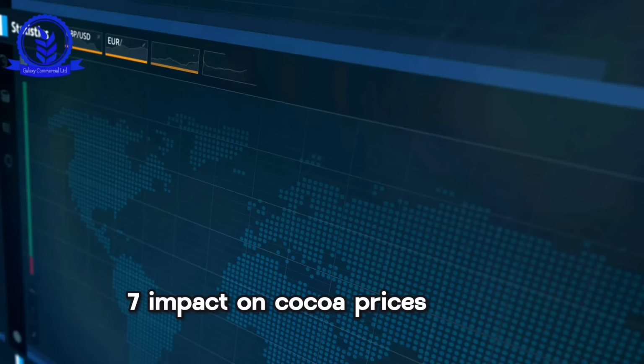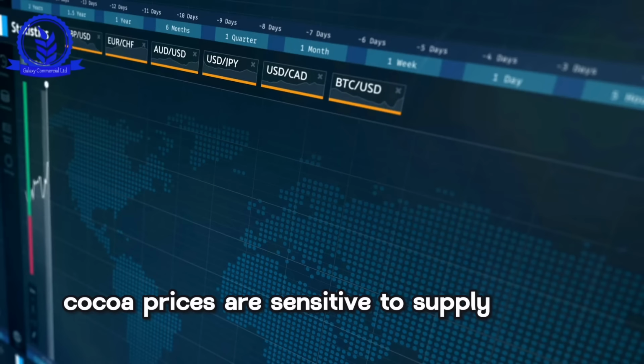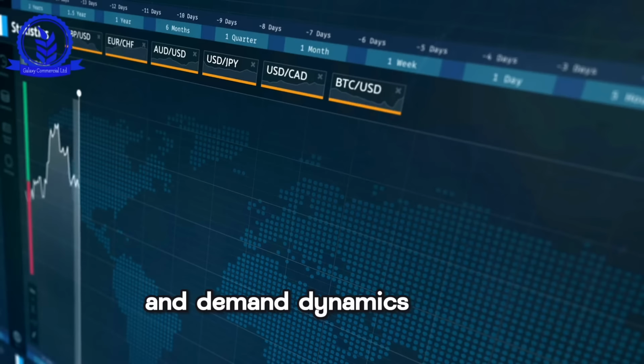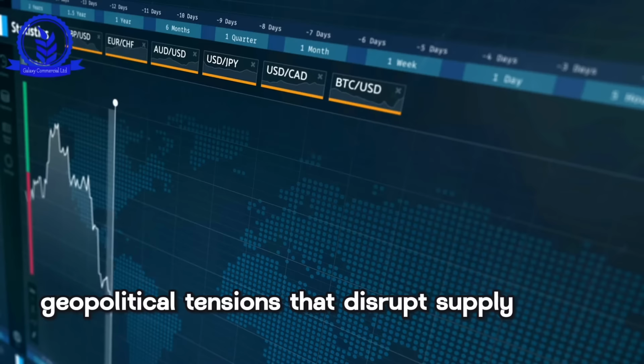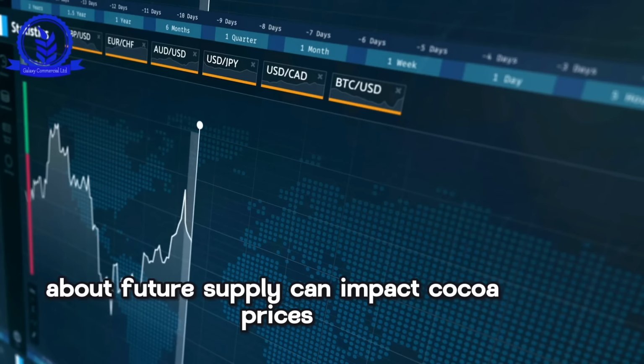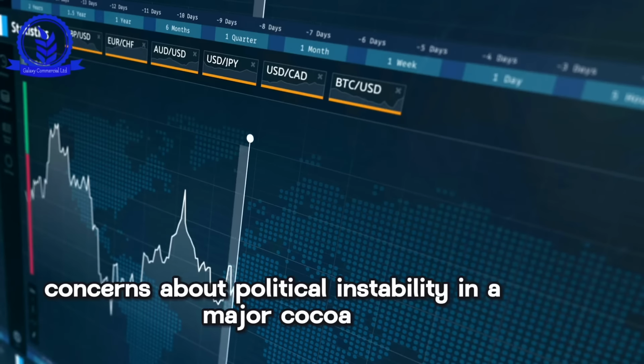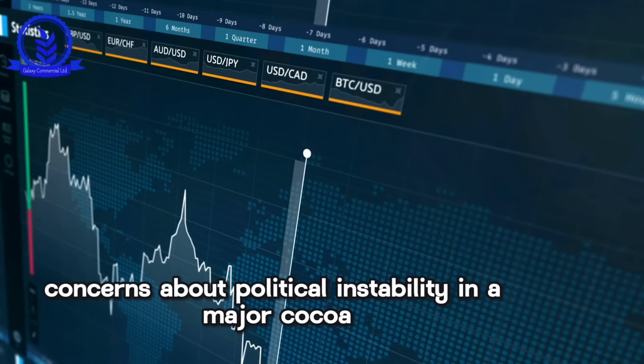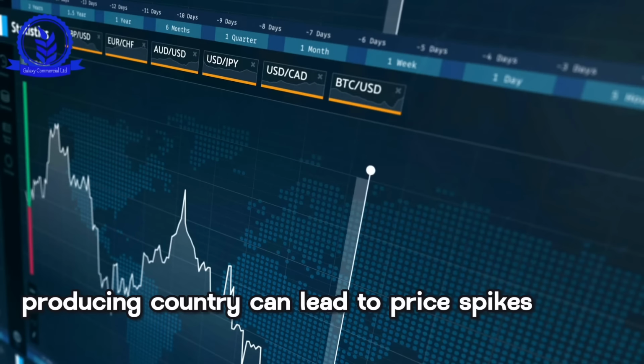7. Impact on cocoa prices. Cocoa prices are sensitive to supply and demand dynamics. Geopolitical tensions that disrupt supply chains or create uncertainty about future supply can impact cocoa prices. For example, concerns about political instability in a major cocoa-producing country can lead to price spikes.